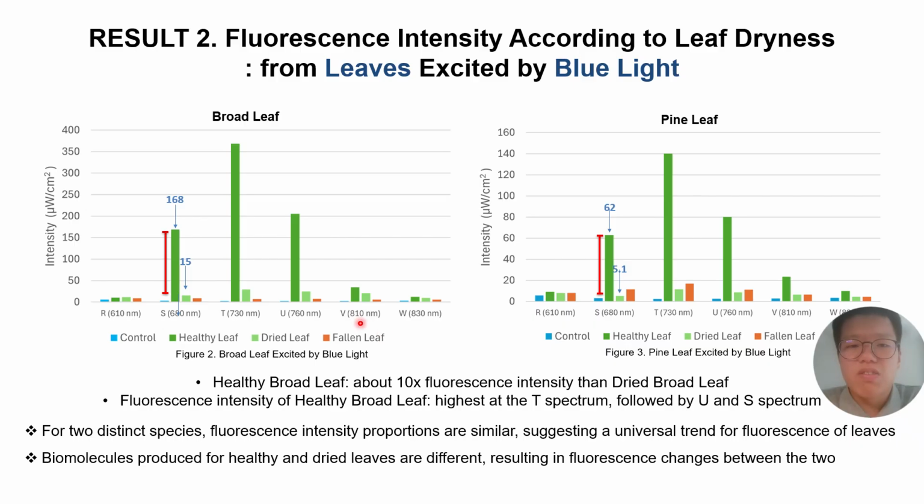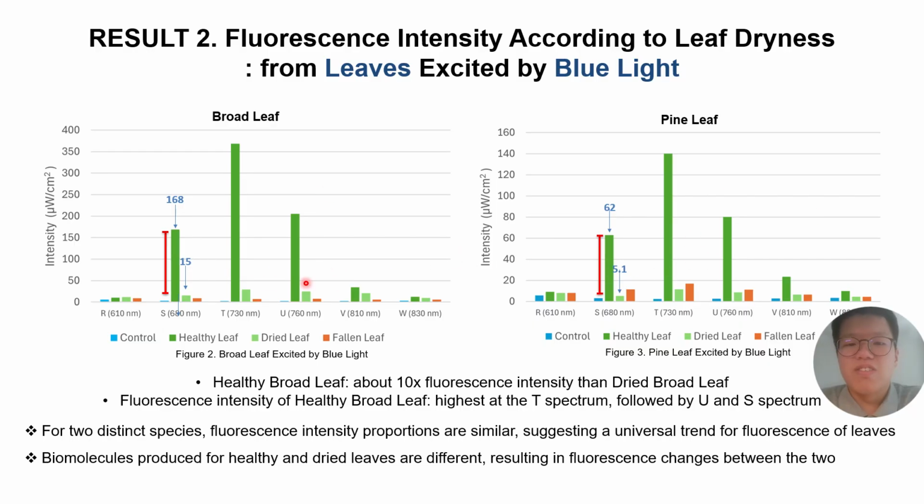To further analyze how fluorescence differs as moisture levels of leaves change, the AS76 sensor quantified intensities of fluorescence. Leaves were excited with blue light since chlorophyll and other compounds present in leaves produce fluorescence when excited by this wavelength. Fluorescence from leaves showed drastic differences between healthy leaves and dry leaves. Healthy leaves produced high-intensity fluorescence in the T, S, and U spectrums for both the broad and pine leaves, with them sharing the same proportions.